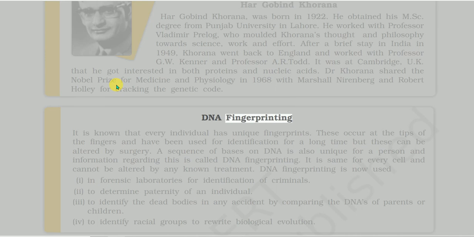DNA fingerprinting. It is known that every individual has unique fingerprints. These occur at the tips of the fingers and have been used for identification for a long time, but these can be altered by surgery. A sequence of bases on DNA is also unique for a person and information regarding this is called DNA fingerprinting. It is same for every cell and cannot be altered by any known treatment.